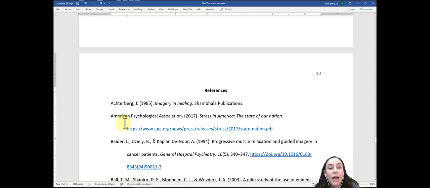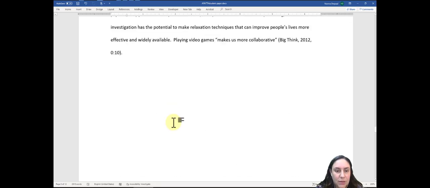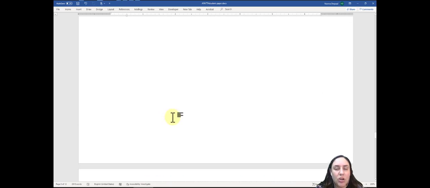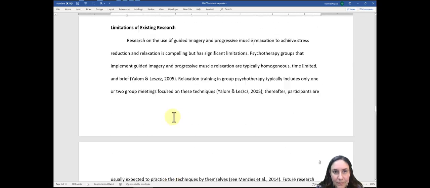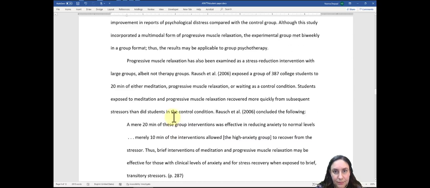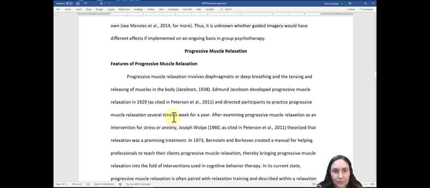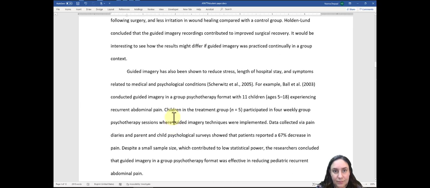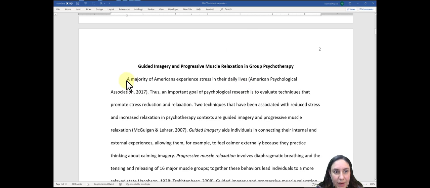So then how would I cite that in my source? So I'm going to scroll up and let's look for the American Psychological Association. Let's look for that in the paper. If I have that source and I want to quote or paraphrase, okay, so I found it right here.